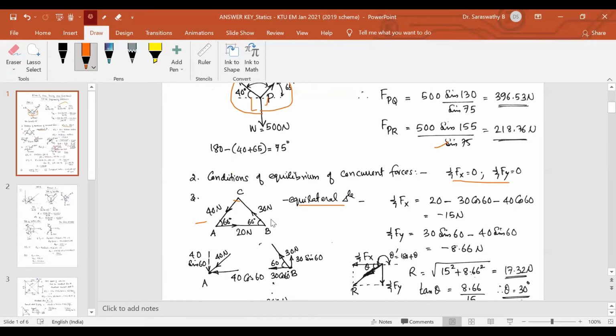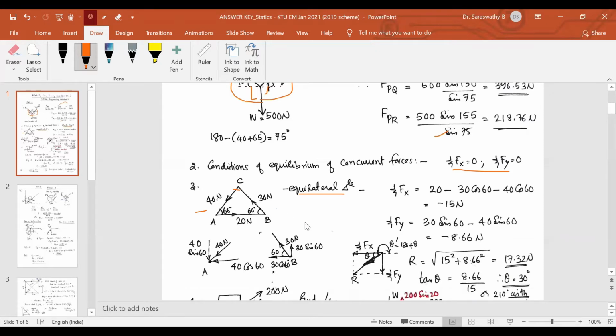So to find the resultant, it is a non-concurrent force system. Here the forces are not passing through a single point. These two forces act at A, these two forces act at B, and these act at C. So this is a general coplanar force system. So sigma Fx you have to find out, sigma Fy you have to find out, and the resultant is root of sigma Fx square plus sigma Fy square.